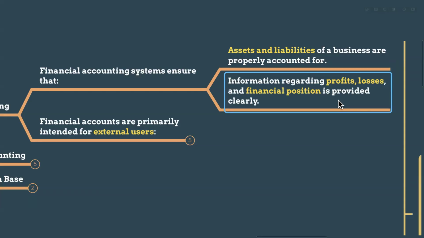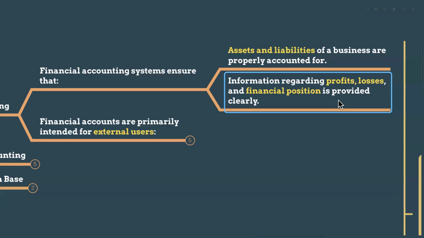When we are doing financial accounts, normally it is for the preparation of financial statements. The output of financial accounting is the financial statements, like the profit or loss or income statement, and also the financial position, and changes in equity, right? So those are the outputs of financial accounting.